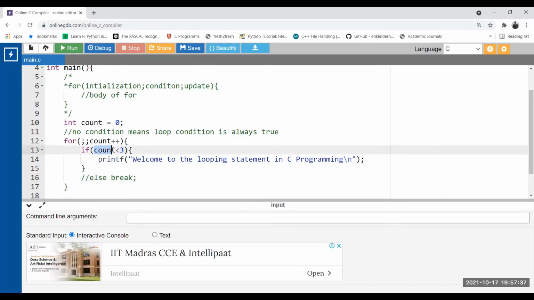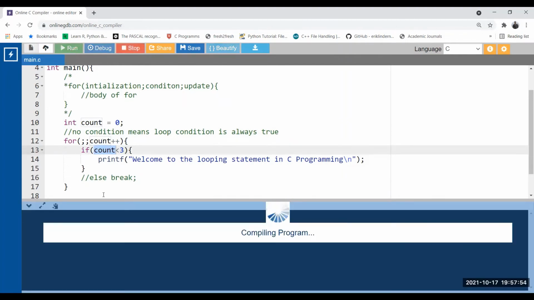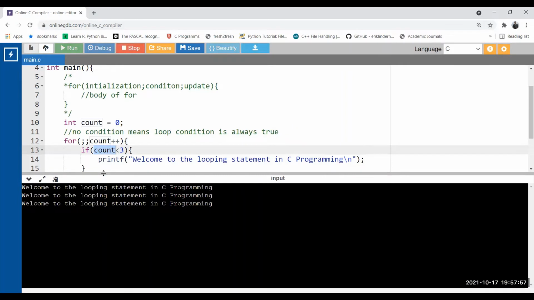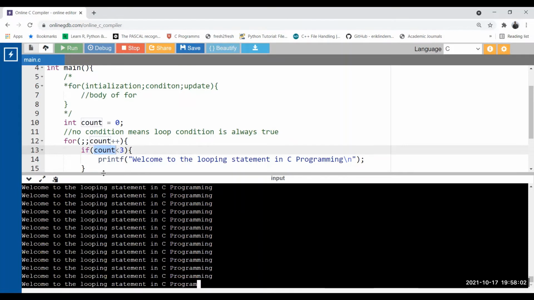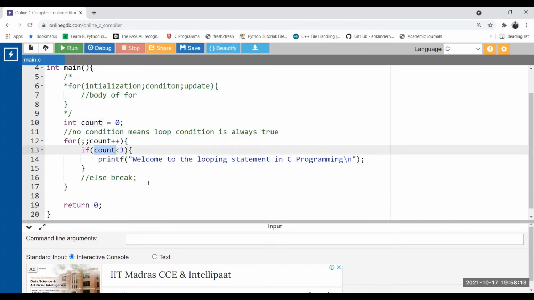Count is going beyond the range of integer in the positive direction. Once it crosses the positive range, it comes to the negative side of the integer values. By default, integers are signed integers. Correct. So once it gets the negative value, again it starts printing. See one more time. 3 times printed, now it is waiting. Plus plus is going in the positive direction. Now the positive range is over, it is coming to the negative side. So a negative value less than 3 executes the body. So see what happened here. If you miss the condition and you also miss the break statement inside the body of the loop, your loop will be infinite again.